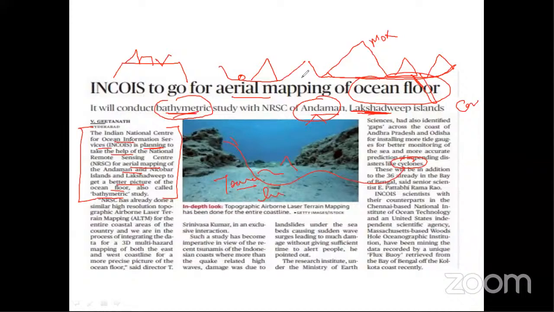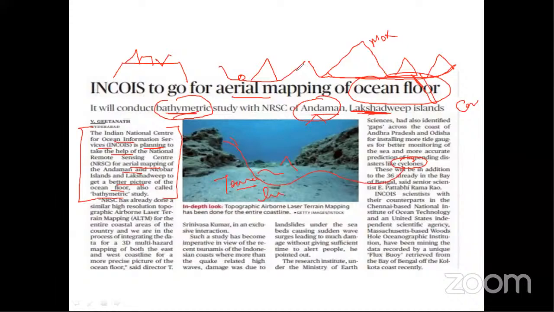In the initial stage of preparation, after reading for 2.5 or 3 hours, they are not able to complete the newspaper. What is the main reason behind it? Why are you taking so much time to complete a newspaper? Because you don't know the syllabus, you don't know the past year question papers. That's why I recommend you always read the syllabus, and find a book where you will get all the past year question papers. Then you understand the topic and the importance of current affairs when reading a newspaper. Okay, now let's move ahead.